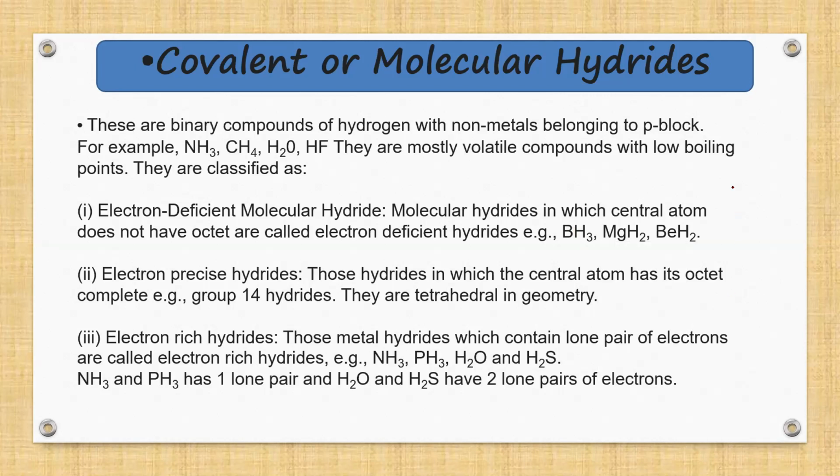For example, you can check here. This is our B, which has 3 electrons in its outermost shell. Now, hydrogen, again, has 1 electron. Boron hydride is formed by sharing the electron pair.